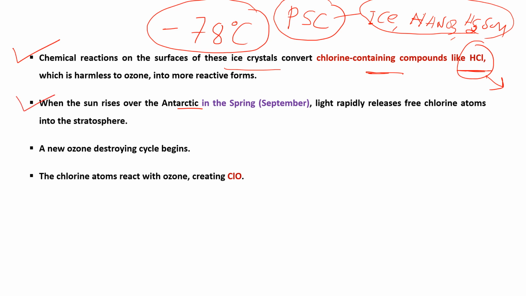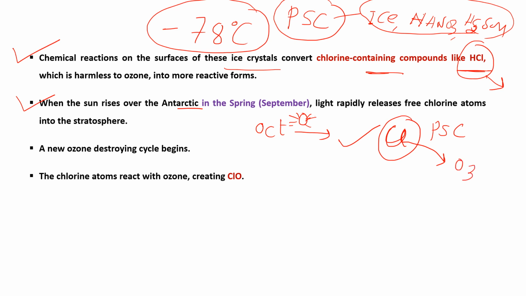When the sunrise over the Antarctic starts, after the winter, up to the October months, after October the sunrise starts in the Antarctica. Due to the sunrise, there is a rapid release of chlorine compounds from these polar stratospheric clouds, and these chlorine atoms react with the ozone molecules and form chlorine monoxides.